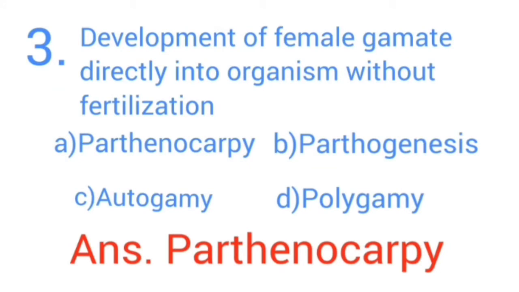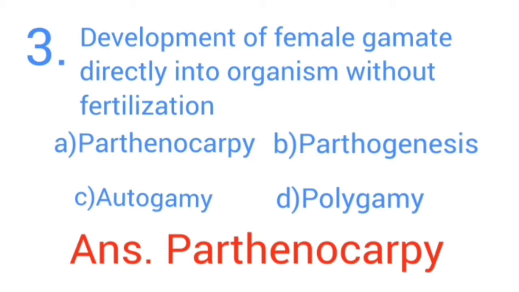Development of female gamete directly into organism without fertilization. Option A. Parthenocarpy, B. parthenogenesis, C. autogamy, D. polygamy.